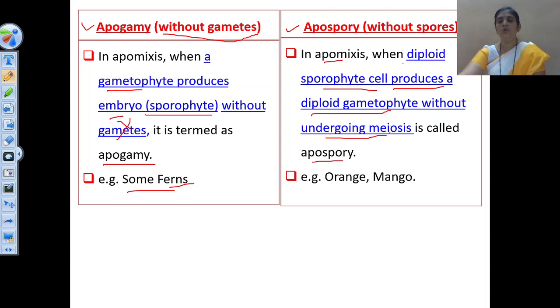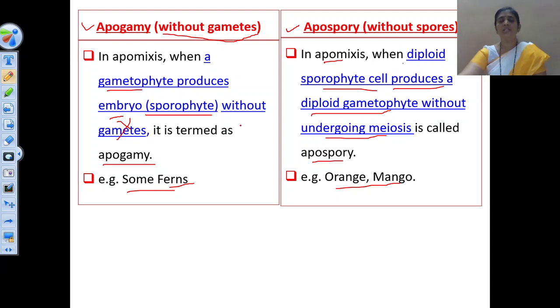Means no meiosis, no spore formation takes place, and the diploid sporophytic cell directly develops into a diploid gametophyte. Such a condition is called apospory. Examples are orange and mango, where without spore formation a diploid gametophyte is directly formed.